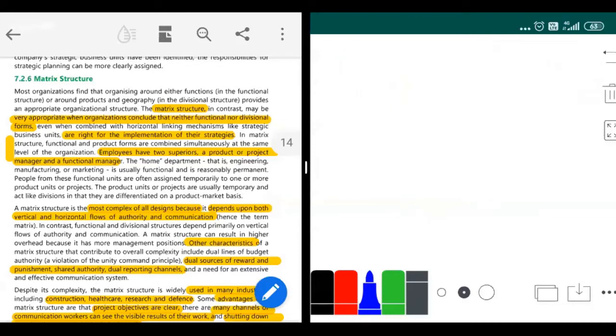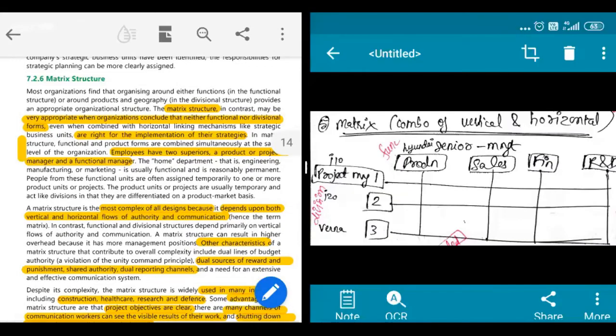Now I'll explain what is matrix. So we have started something known as the matrix structure. So what is matrix structure?